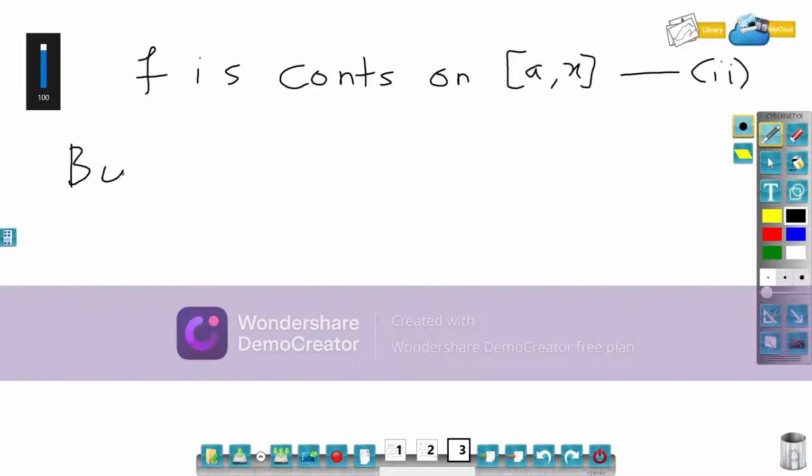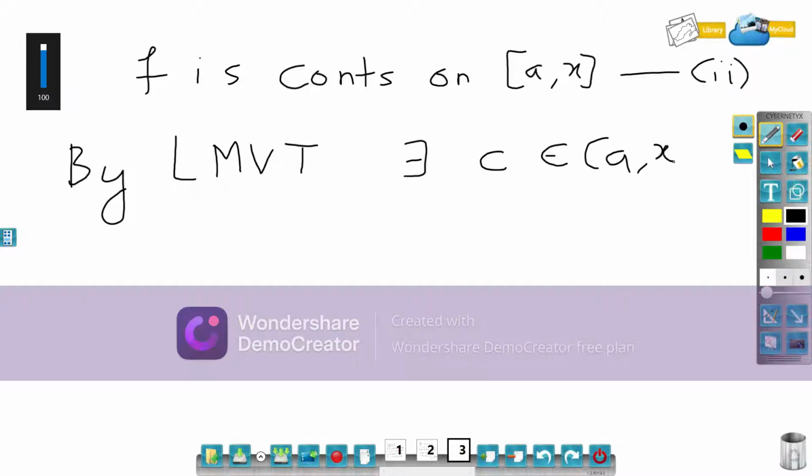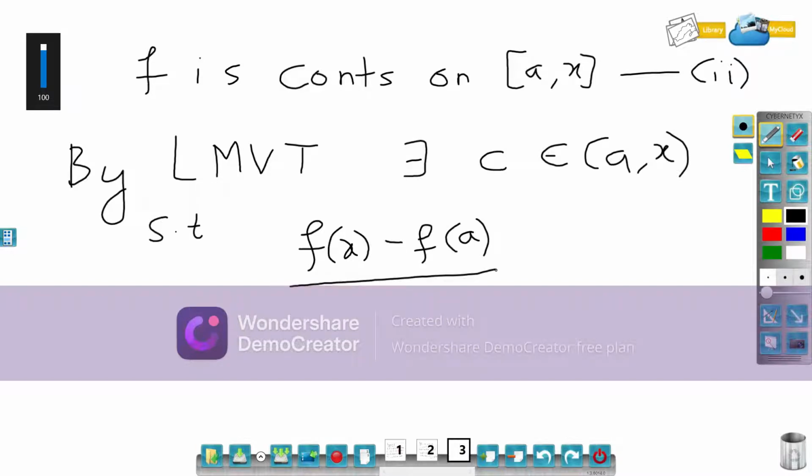So function is differentiable, function is continuous, we are ready to apply Lagrange's mean value theorem. So by Lagrange's mean value theorem, there exists c belongs to open interval a comma x such that f of x minus f of a upon x minus a is equal to f dash c.